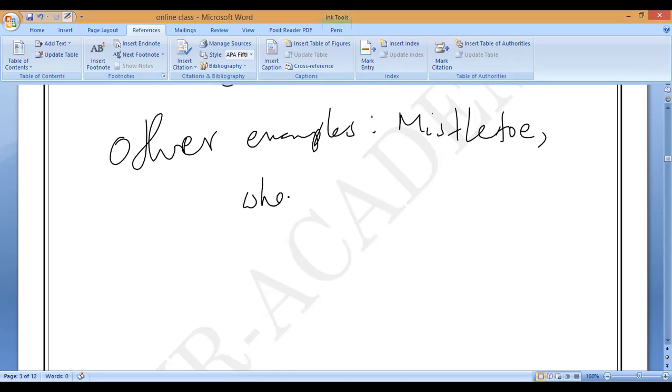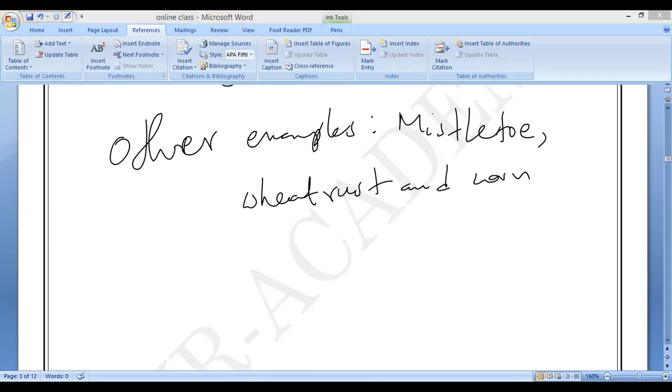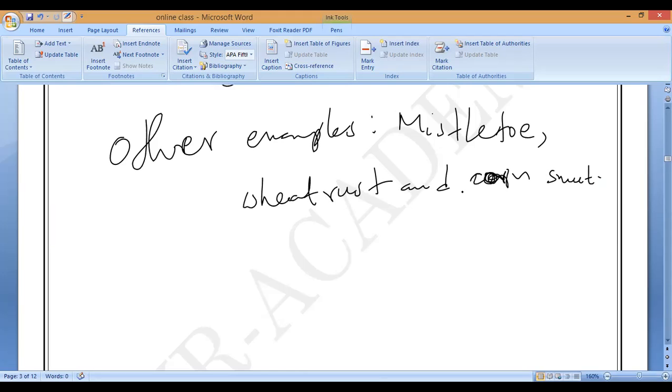Wheat rust and corn smut. What is that, Mari? Corn smut. Do you want to see it? I will show you. So this is what you can say, corn smut. Smut. Corn smut.